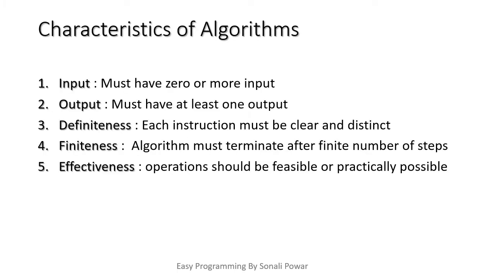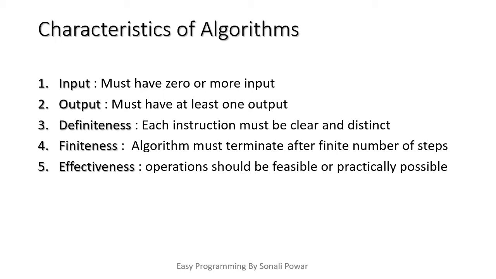Now, what are the characteristics of an algorithm? There are five characteristics of an algorithm. First one is input. What is meant by input? Whatever data you are providing to your process is called input. Now, what is meant by output? Whatever result you get from your process or algorithm is called output. Now, in input, the algorithm has zero or more inputs. What it means is there will be some algorithms which do not require any input. Also, there will be some algorithms which require one or more inputs.